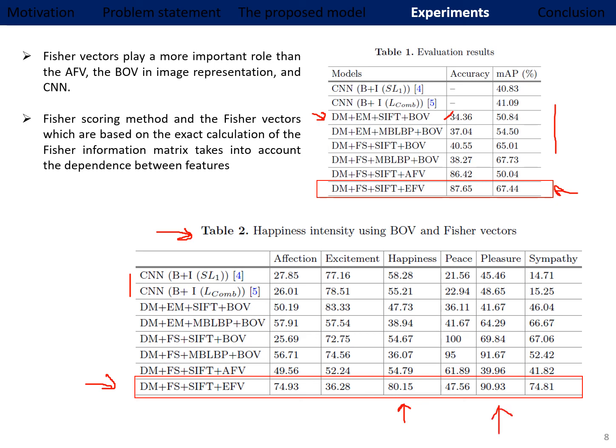So we can say that the exact Fisher vectors play an important role compared to the approximated Fisher vector, the bag of features, and also the CNN. It's important to mention also that the Fisher scoring method and the Fisher vectors, which are based on the exact calculation of the Fisher information matrix, take into account the dependence between features, as they don't assume that the off-diagonal elements are 0.